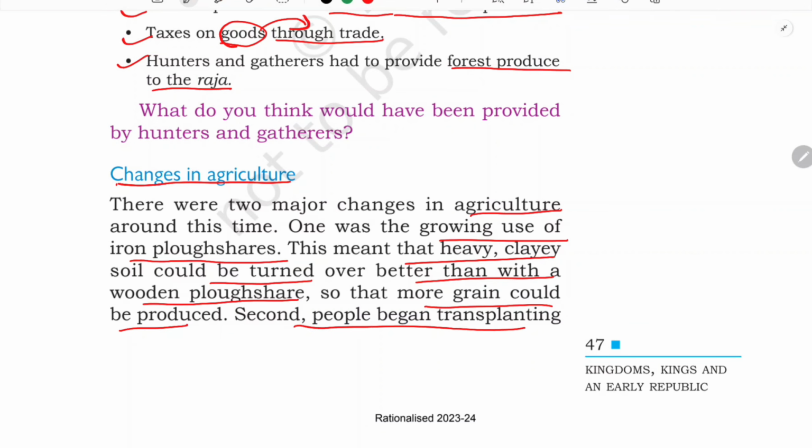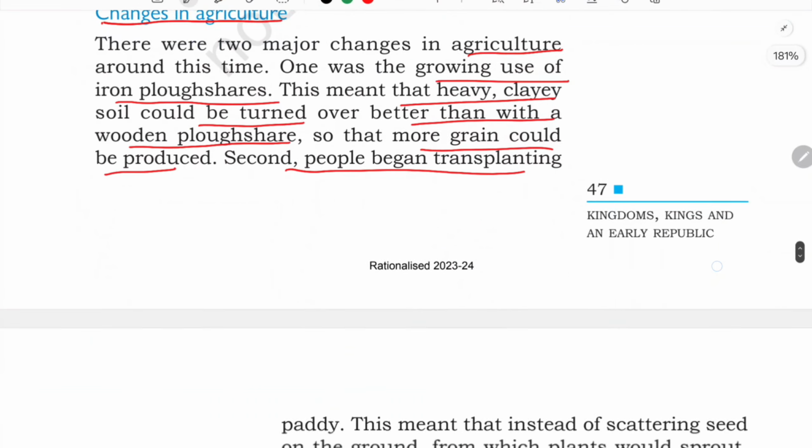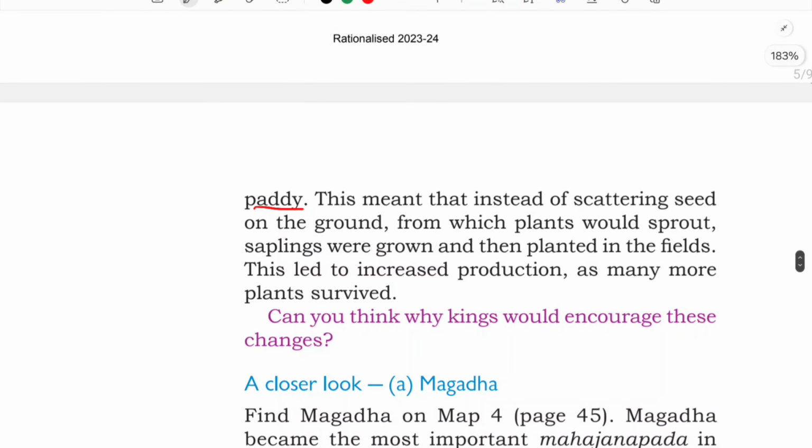And second, people began transplanting. They started transplanting paddy. This meant that instead of scattering seeds on the ground from which plants would sprout, saplings were used and then planted in the field. This led to increased production as many more plants survived. Before, they used to just scatter seeds; now they started transplanting paddy, and they witnessed much more production because of this transplanting.